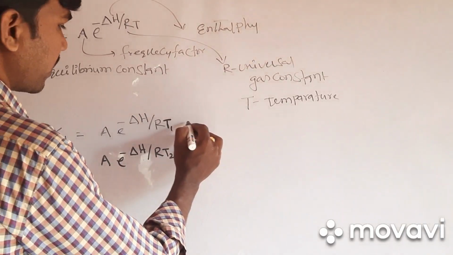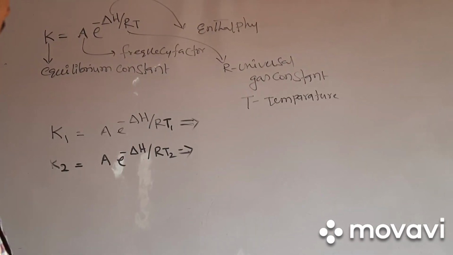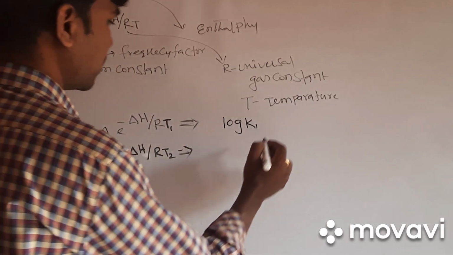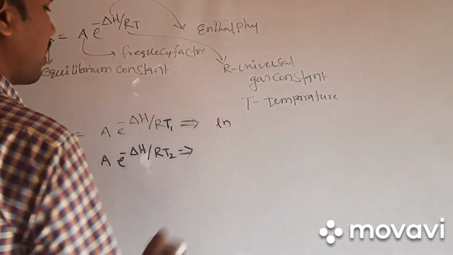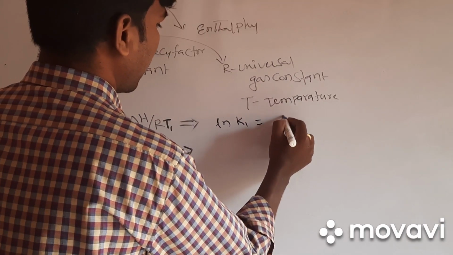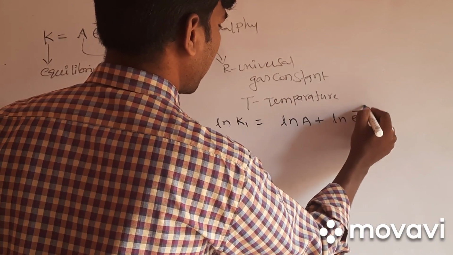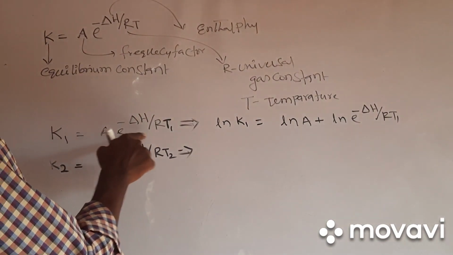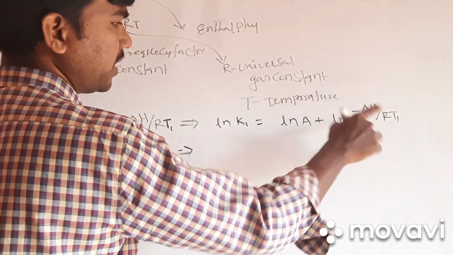So when you apply logarithm on both sides of these equations, ln K1 is equal to ln A plus ln e to the power of minus delta H by RT1. This is in the form of ln AB, which is equal to ln A plus ln B.